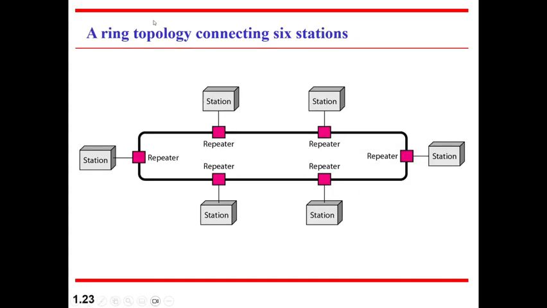Next is ring topology. So the stations are connected here in the form of a ring. Station means individual systems, laptops, desktops, or mobiles. And here the ring can be unidirectional or bidirectional. Unidirectional means data transfer happens only in one direction. The problem with that will be it will take a lot of time to reach from one station to another, even though physically they are near. But if it is bidirectional, at least the time required to reach a destination would be half.